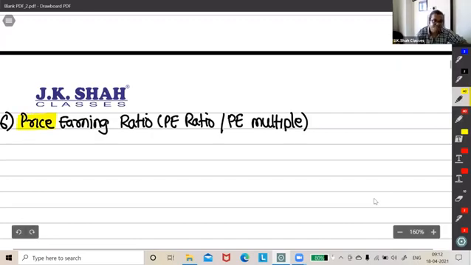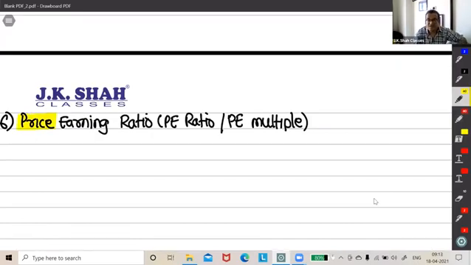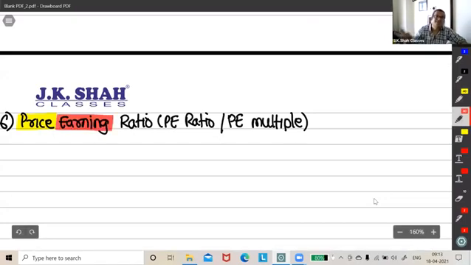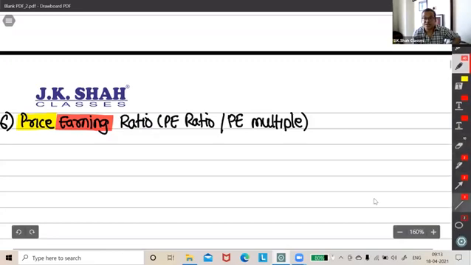Price. And the second component is what? Earning. As always, try to remember with the name. Ratio of price with that of earning. Simple. So what does it mean? Price means market price, and earnings means earning per share.